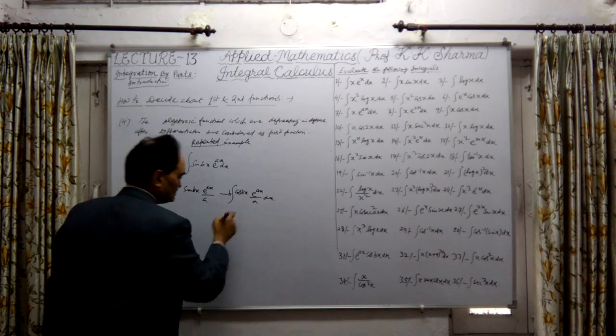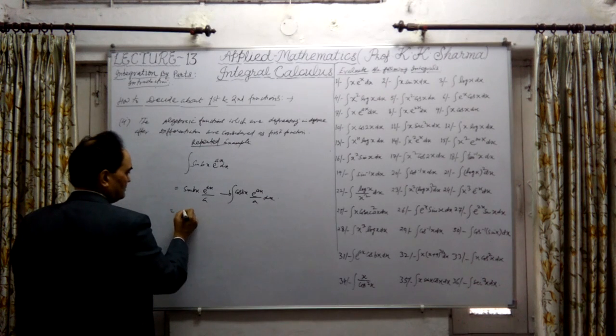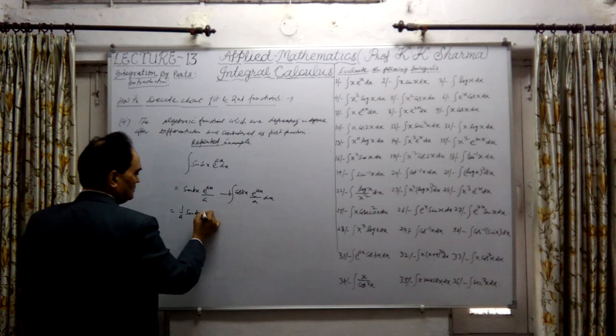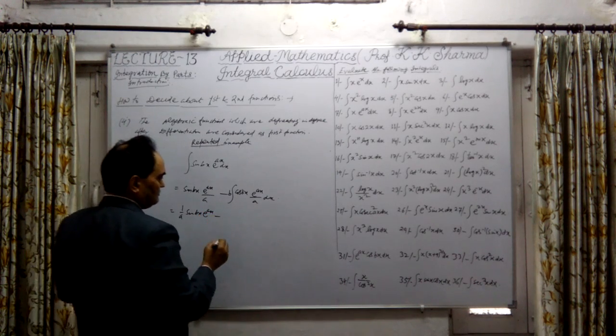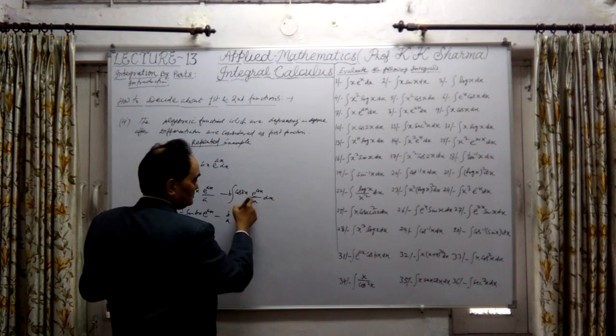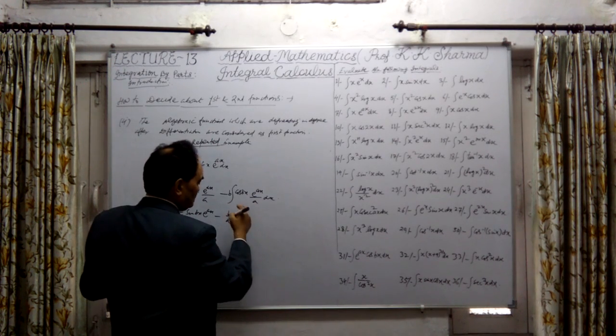Now this function is still not repeated. Second time again we have to differentiate: 1 upon a, sine bx into e raised power ax minus the integral of b upon a. Again, this is a combination of two functions, so we have to apply the by parts method here.